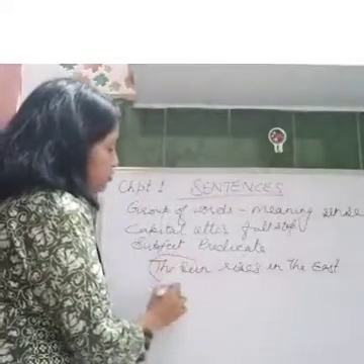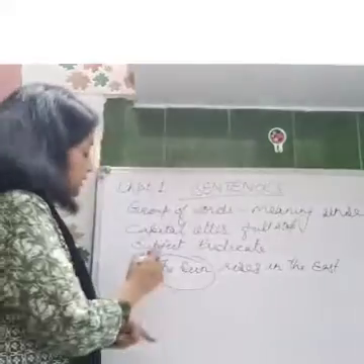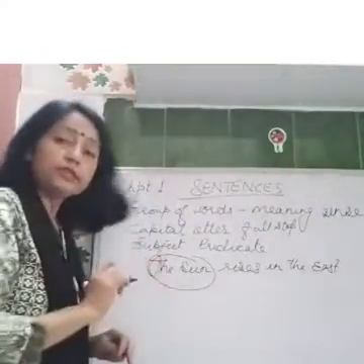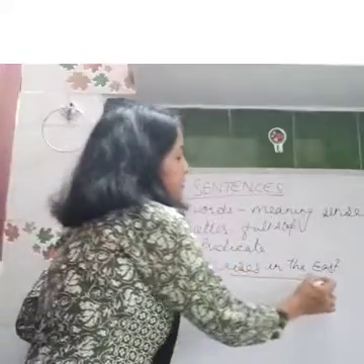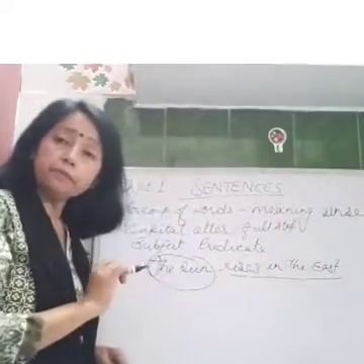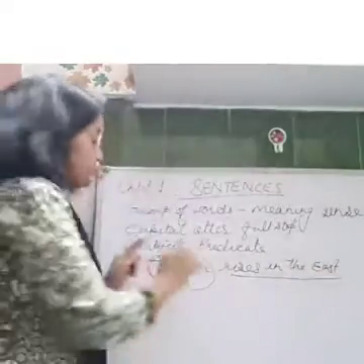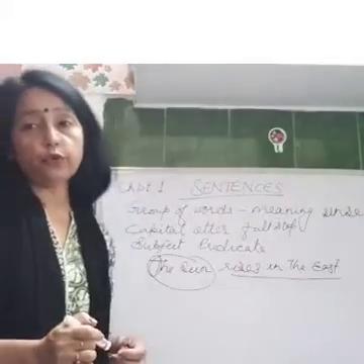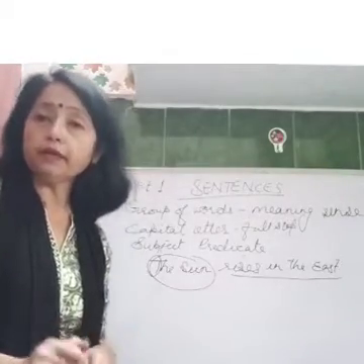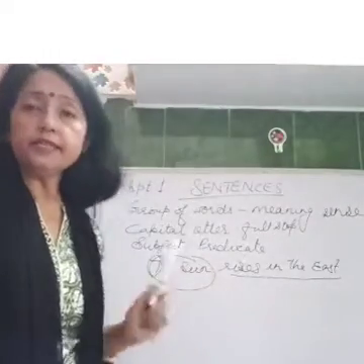The sun. We are talking about the sun. That is the subject, and it starts with capital letter T. The rest of the part, rises in the east, is the predicate, and it ends with a full stop. So this sentence is giving you a proper meaning, proper sense. That's why this is called a complete sentence.